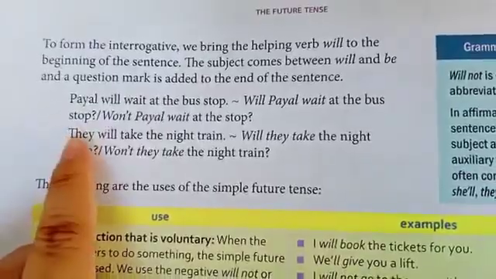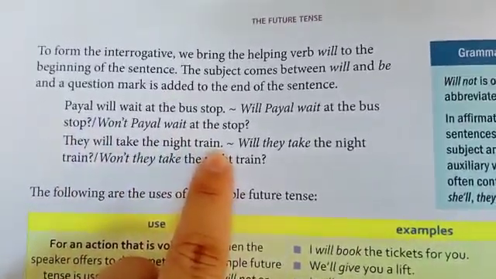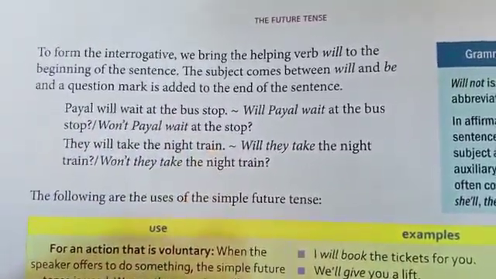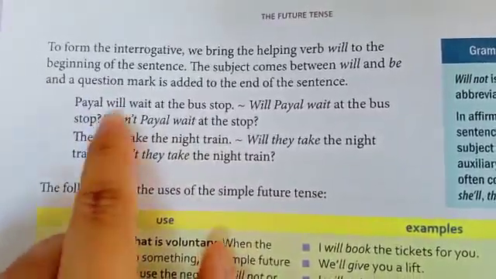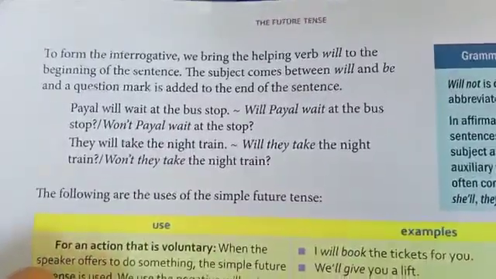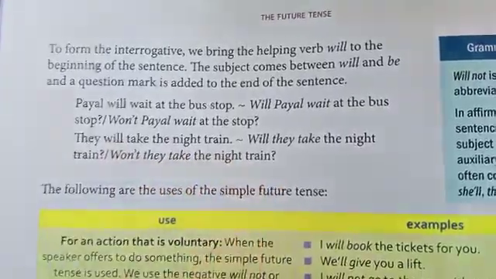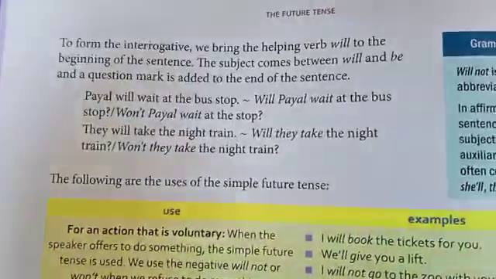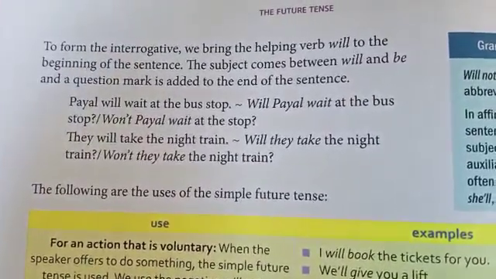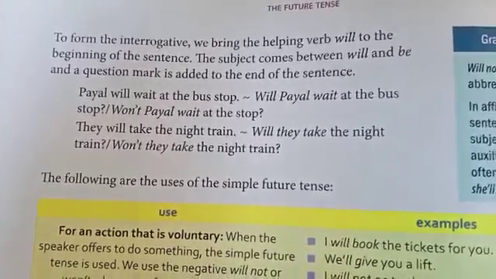Alright. Next sentence here is they will take the night train. What is written? They will take the night train. So how can you form the question? Yes, this will come in the front of the sentence. Will they take the night train? Or we can make the question like this, won't they take the night train? Alright, so this is basically how you are going to form questions or interrogative sentences in the simple future tense.